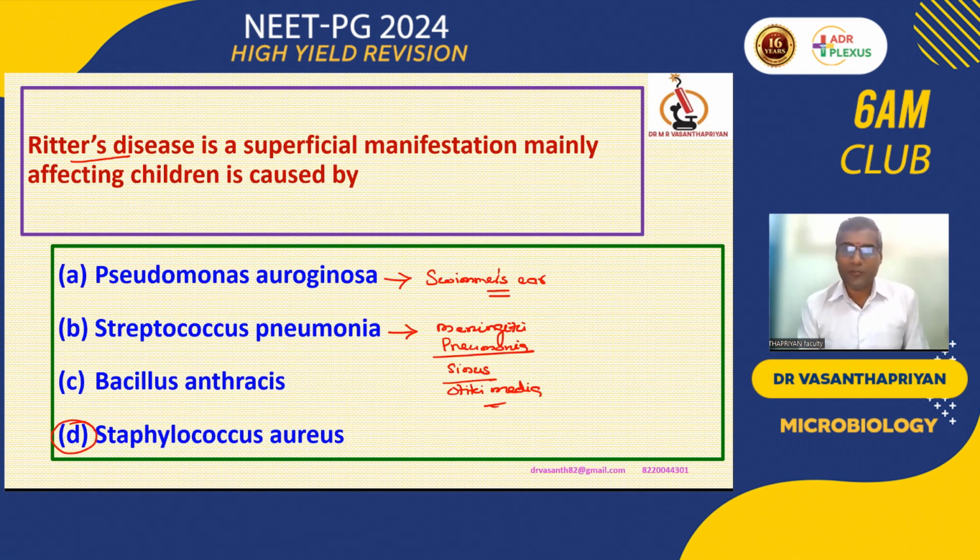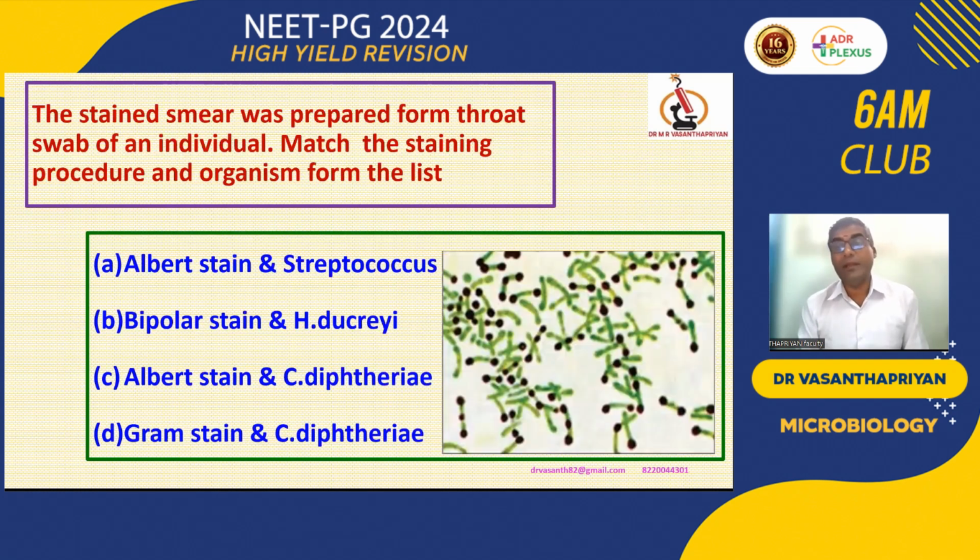Moreover, the Streptococcus pneumoniae vaccine is a multivalent or polysaccharide vaccine. But for H influenzae, we are taking only one serotype, that is monovalent, especially capsular serotype B, for preparing the vaccine. So H influenzae is a monovalent vaccine. Pneumococci will be a multivalent vaccine. Okay, right. Now coming to the next question.